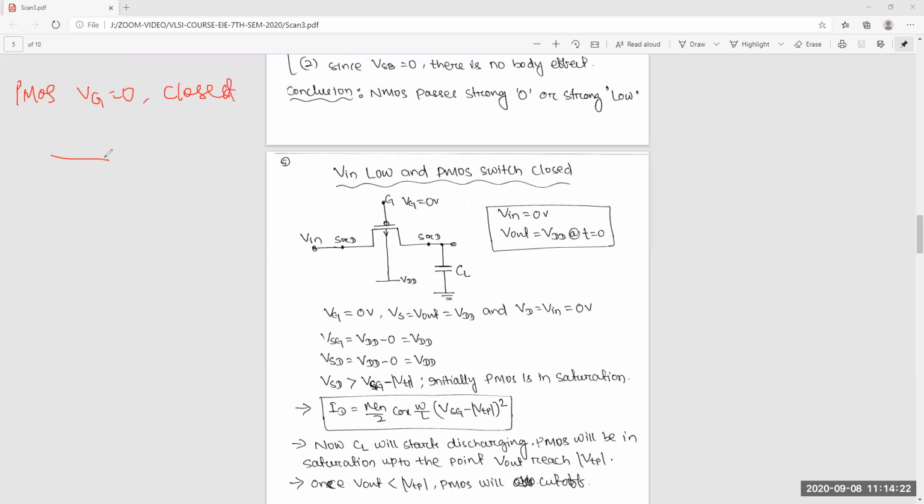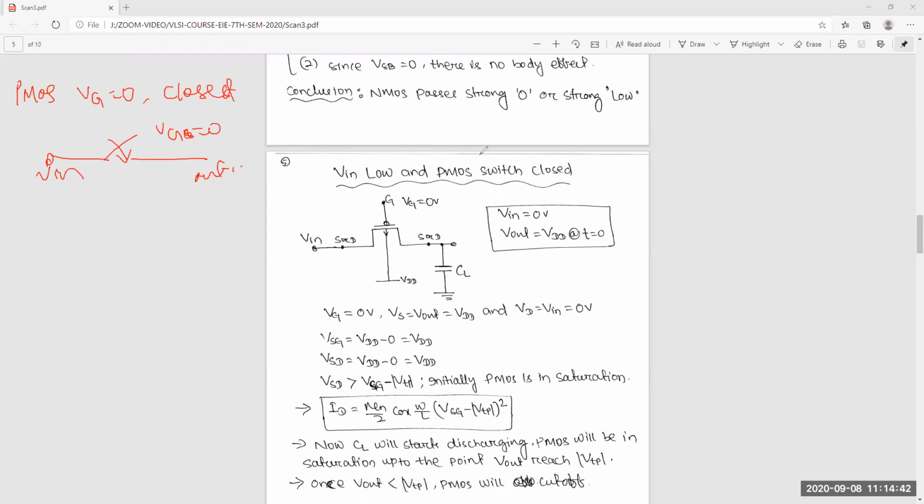Suppose this is a switch; it will be closed if VG is equal to 0 volts. This is the input, this is the output. Here we want to pass 0 to the output.